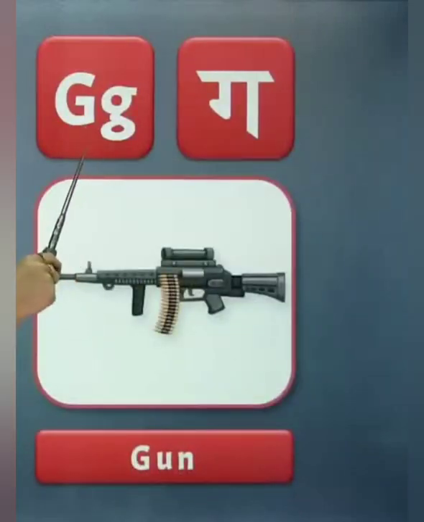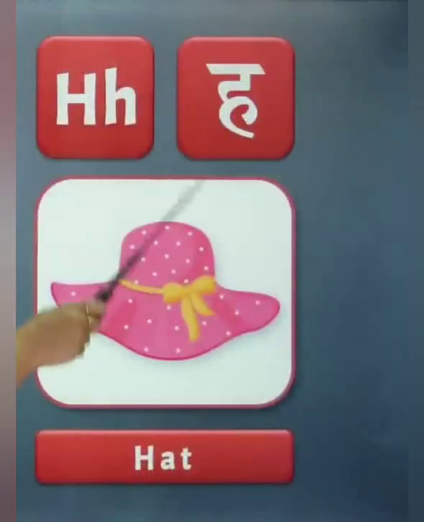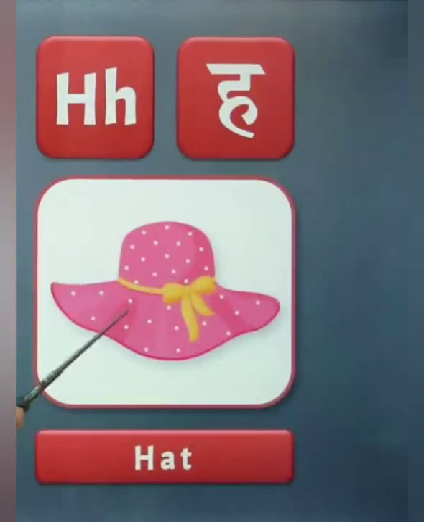G, phonic sound of G is G. G for gun. Gun. H, phonic sound of H is H. H for hat.